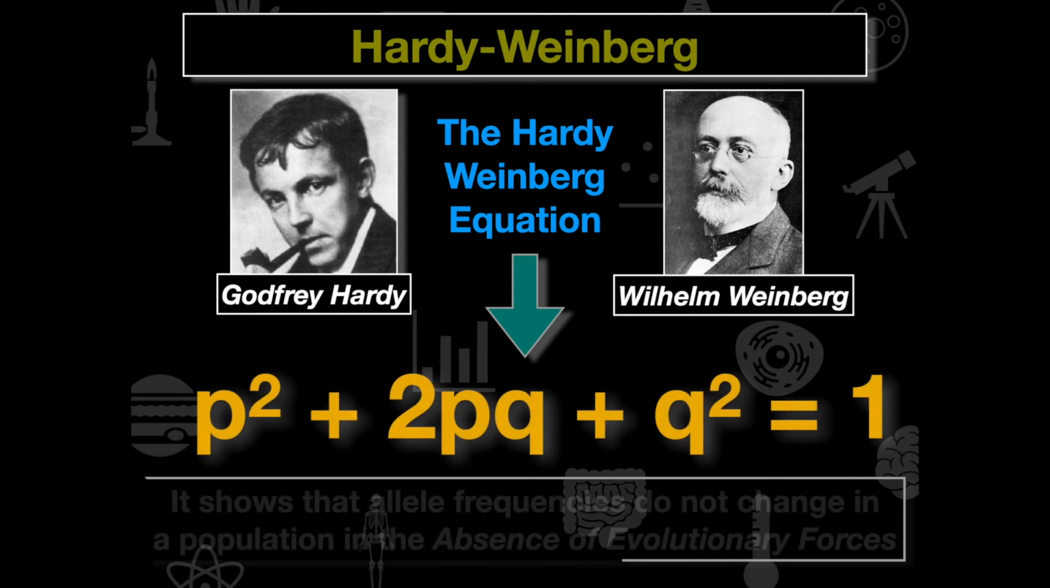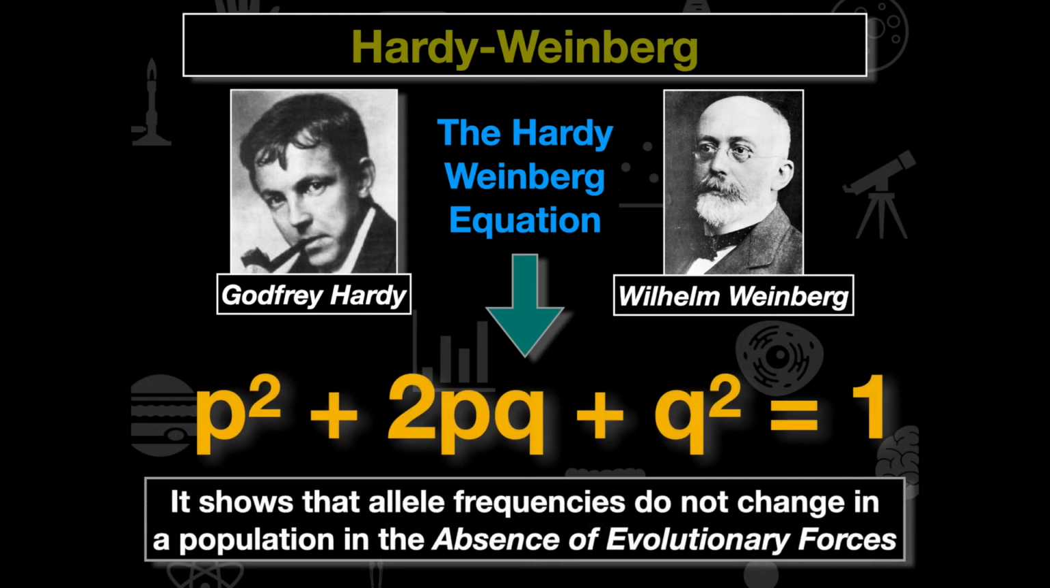Now it's p squared plus 2pq plus q squared, which is equal to 1, just like our p plus q is equal to 1. And it's going to show that the allele frequencies do not change in a population in the absence of evolutionary forces. So in the absence of these environmental pressures and these evolutionary forces, the allele frequencies are going to remain the same.